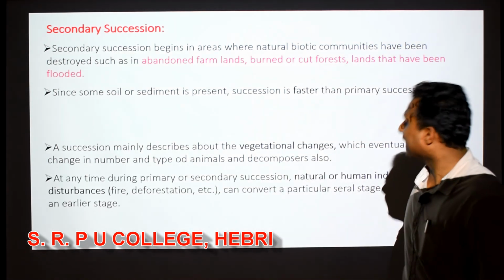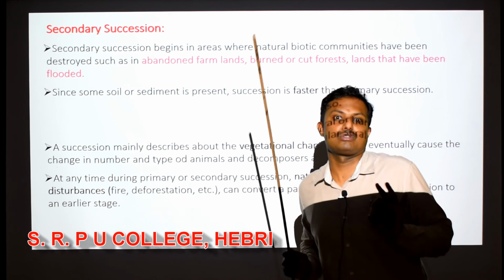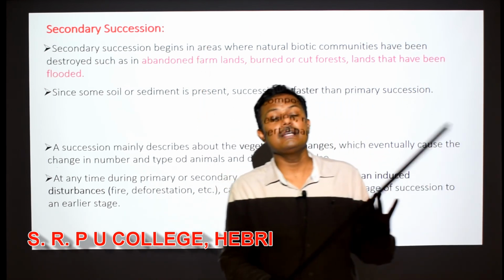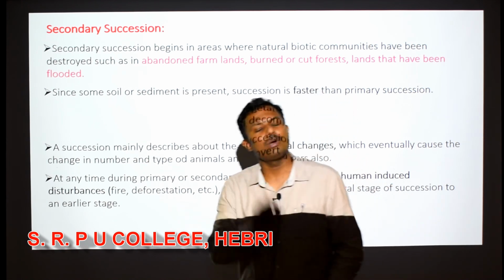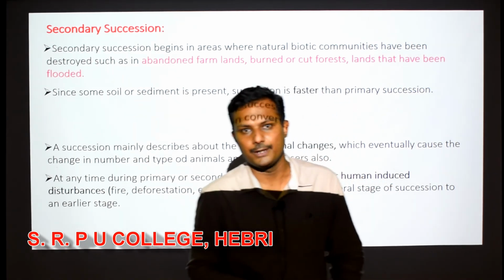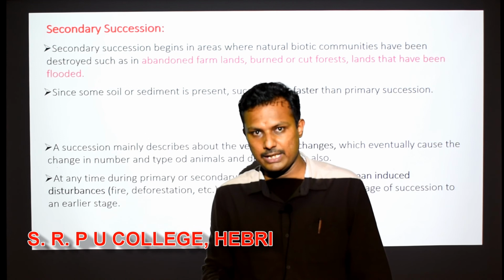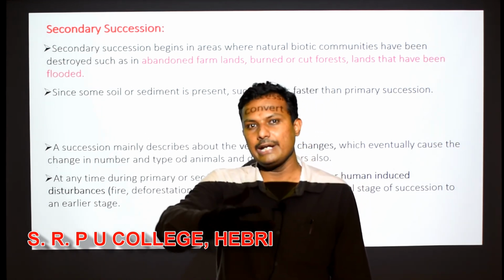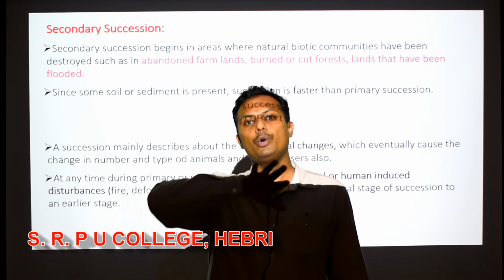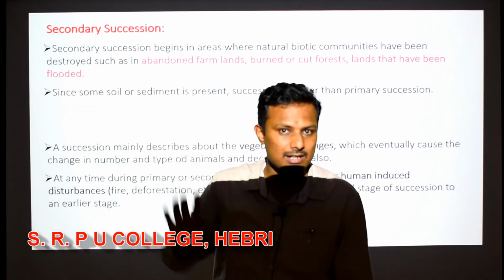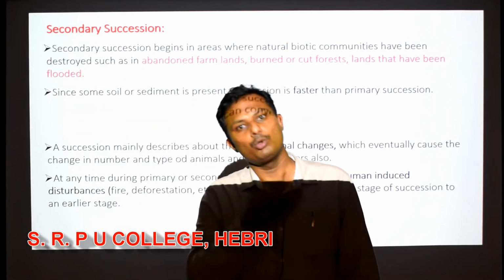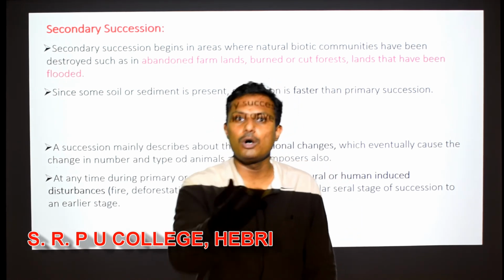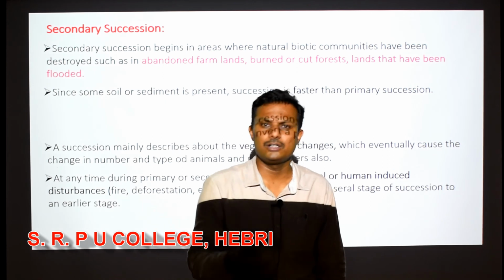So at any time, there may be disturbances also. If an ecological succession is happening, maybe there is a disturbance. For example, one simple example we can consider is the pond ecosystem example I told you. So the pond is slowly getting older, slowly going towards the climax community. Which is the climax community? Forest. First, phytoplanktons come, then small plants like Pistia and Eichhornia start appearing.